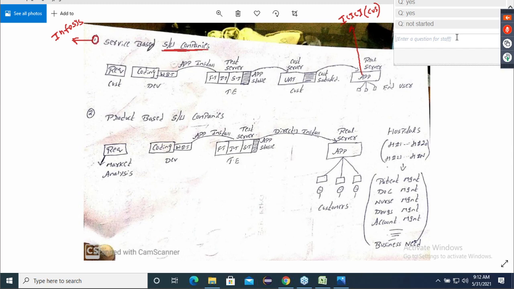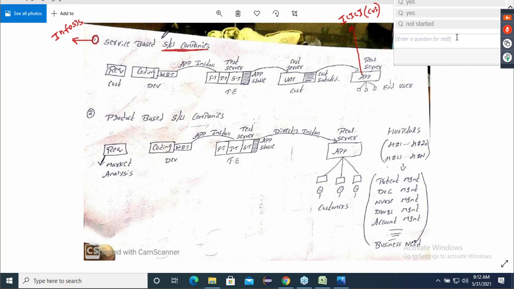All such companies are called service-based software companies, because they are giving services. What type of services are they giving?